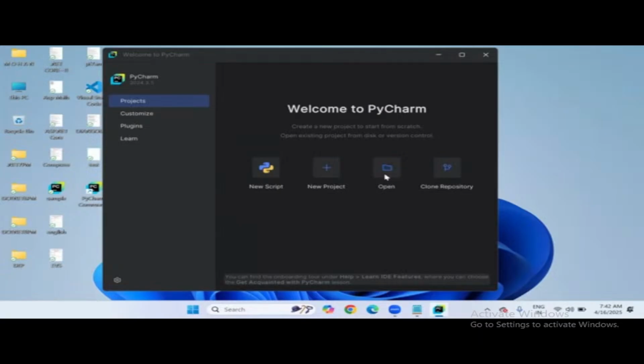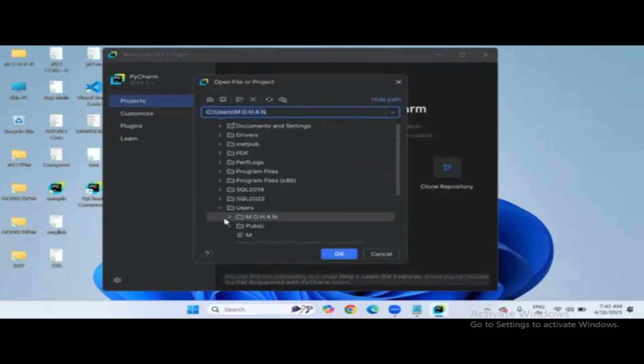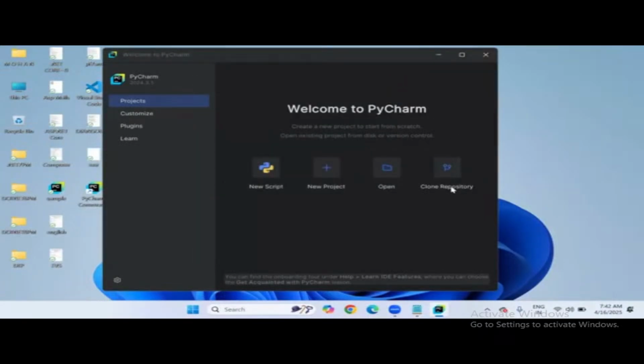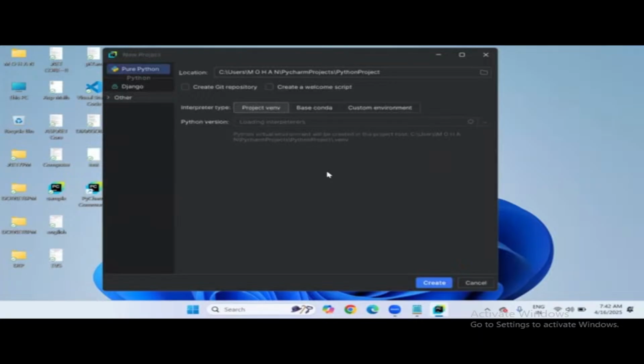And if you already have a project folder on your computer, you can open it and choose the location of your computer and open that project. Or else do you have code in repository systems like a GitHub repository or version control system? So that is, we can click on this last option. But my plan today is to create a new project folder. So from now onwards, I can use this project folder in our upcoming sessions also daily. So click on new project folder.